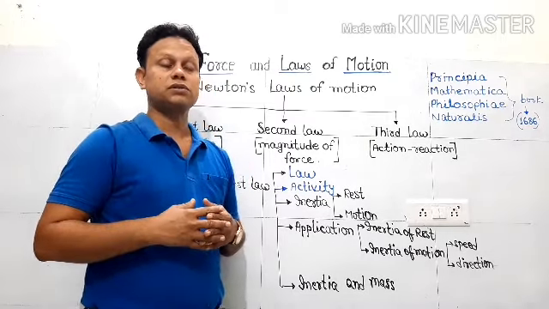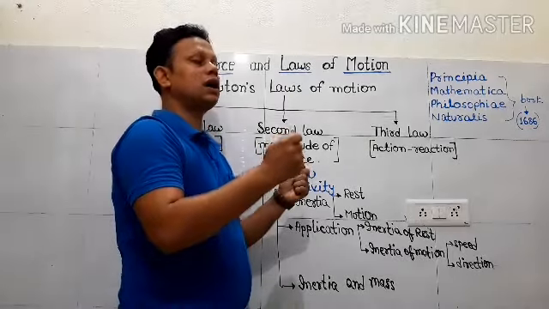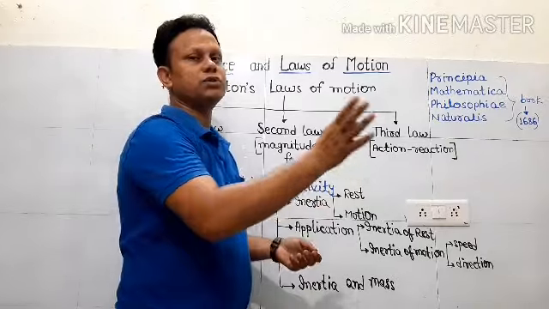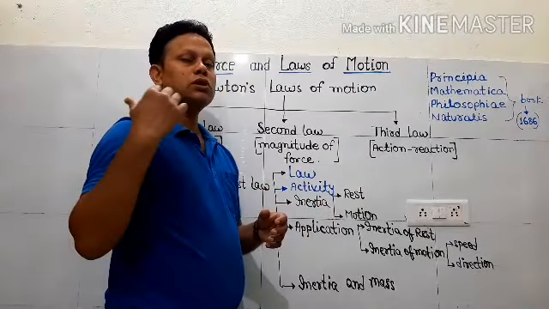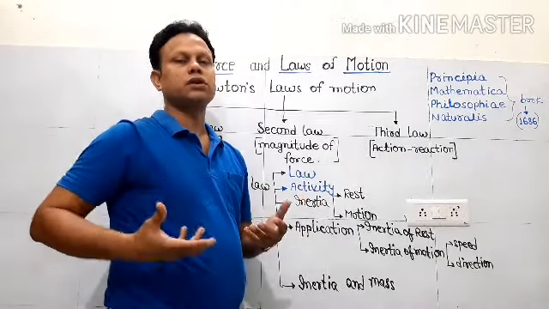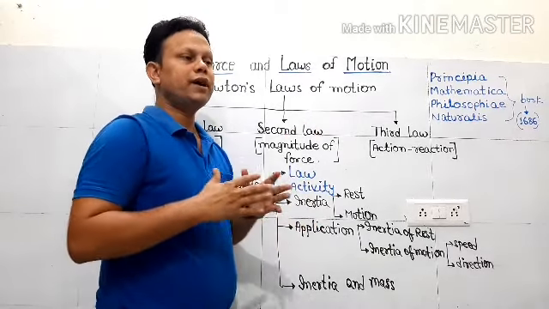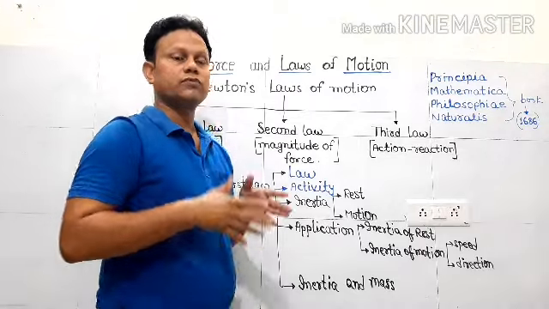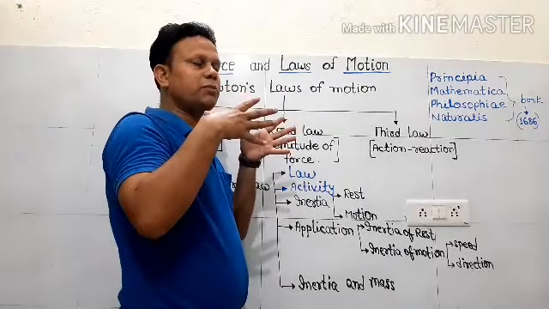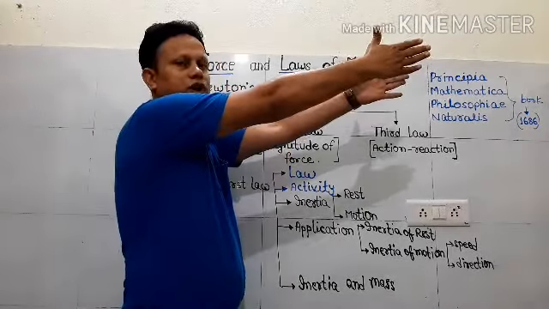But sometimes what happens? Suppose you are driving a car and you take a sharp turn. All the passengers, your father, your mother, everybody is sitting in the car. Before taking the sharp turn, your family members have the direction of this way, straight.